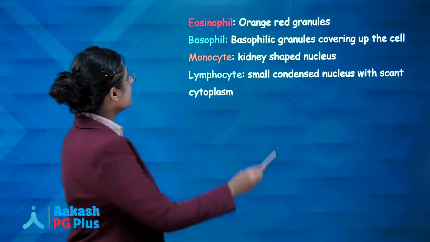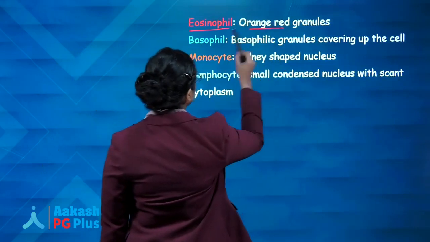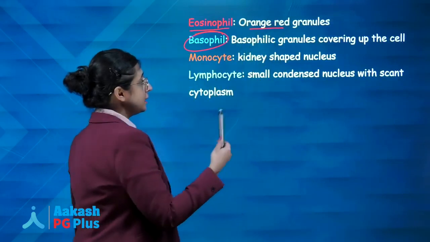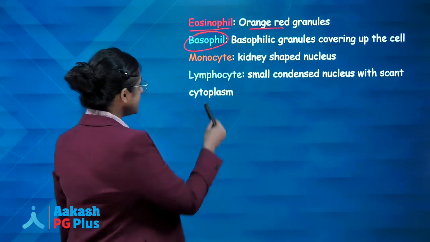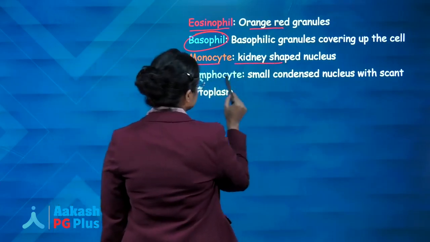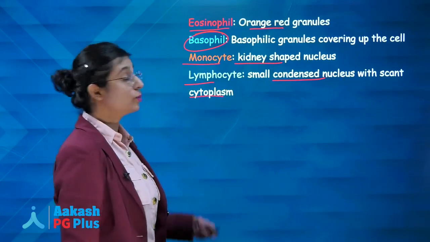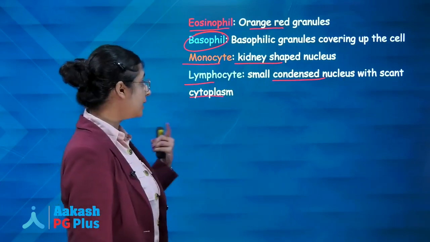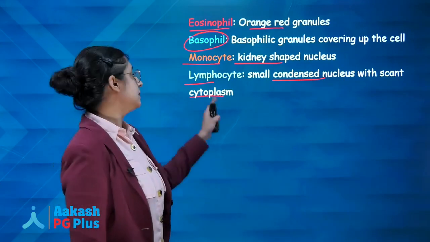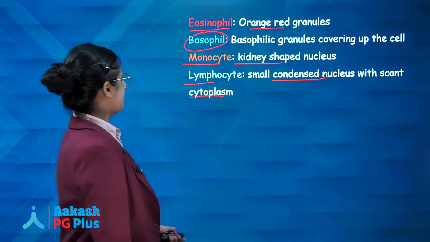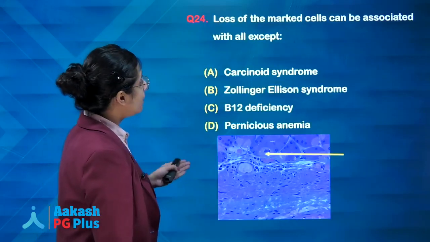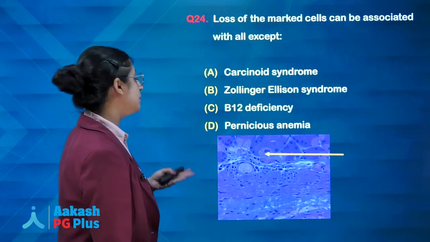So we'll quickly remember eosinophil, orange red granules, basophil, basophilic granules completely covering up the nucleus, monocyte kidney shaped nucleus, lymphocyte condensed nucleus with a scant amount of cytoplasm. And you can also use the size of the surrounding RBCs in order to compare the size of the lymphocyte. Next, loss of the marked cells can be associated with all except.